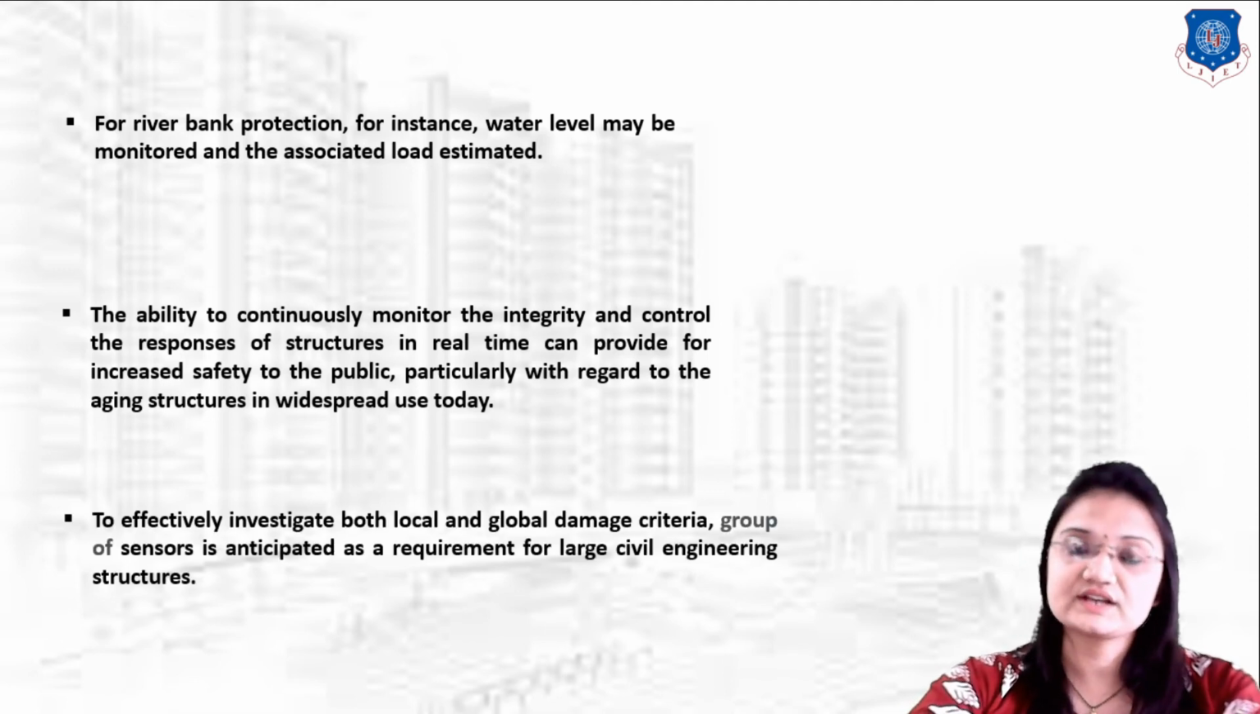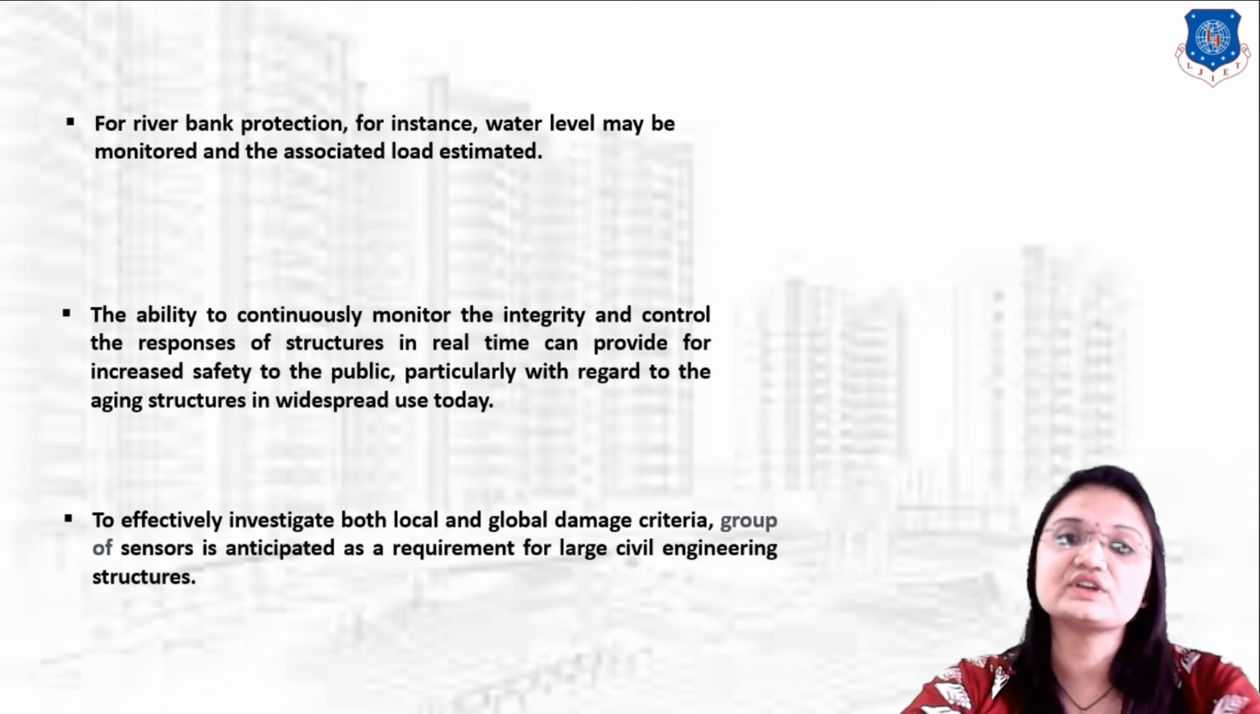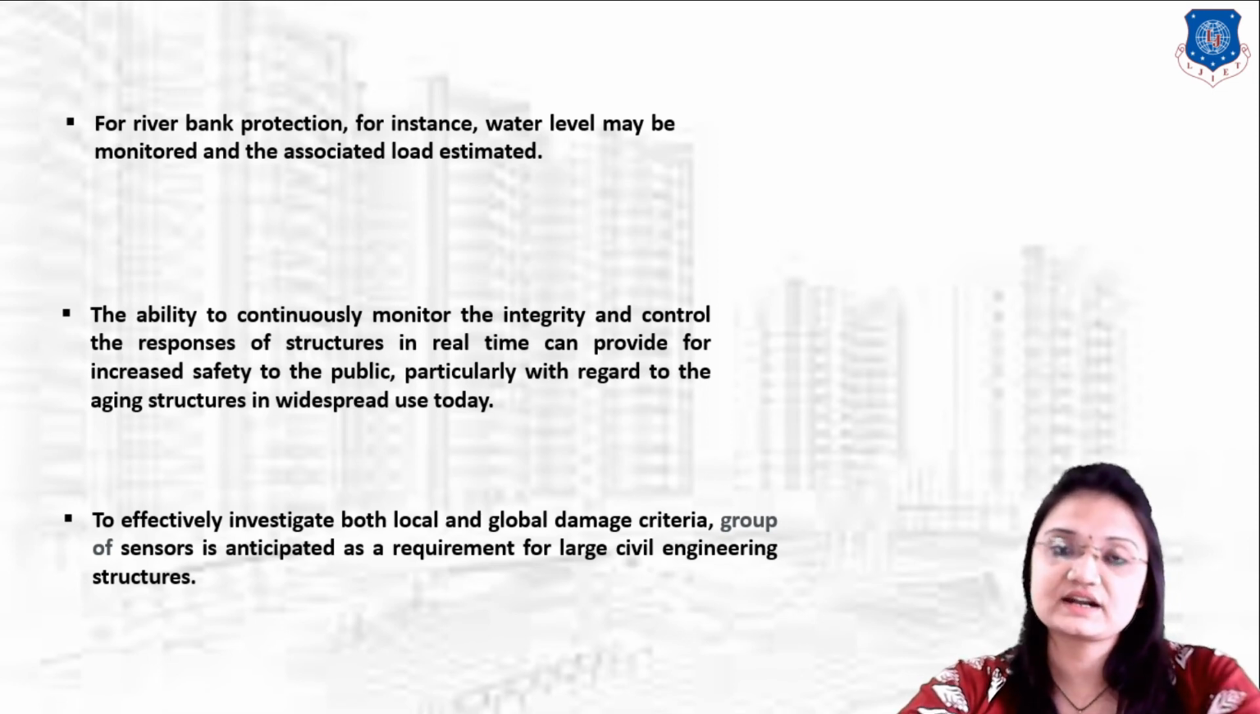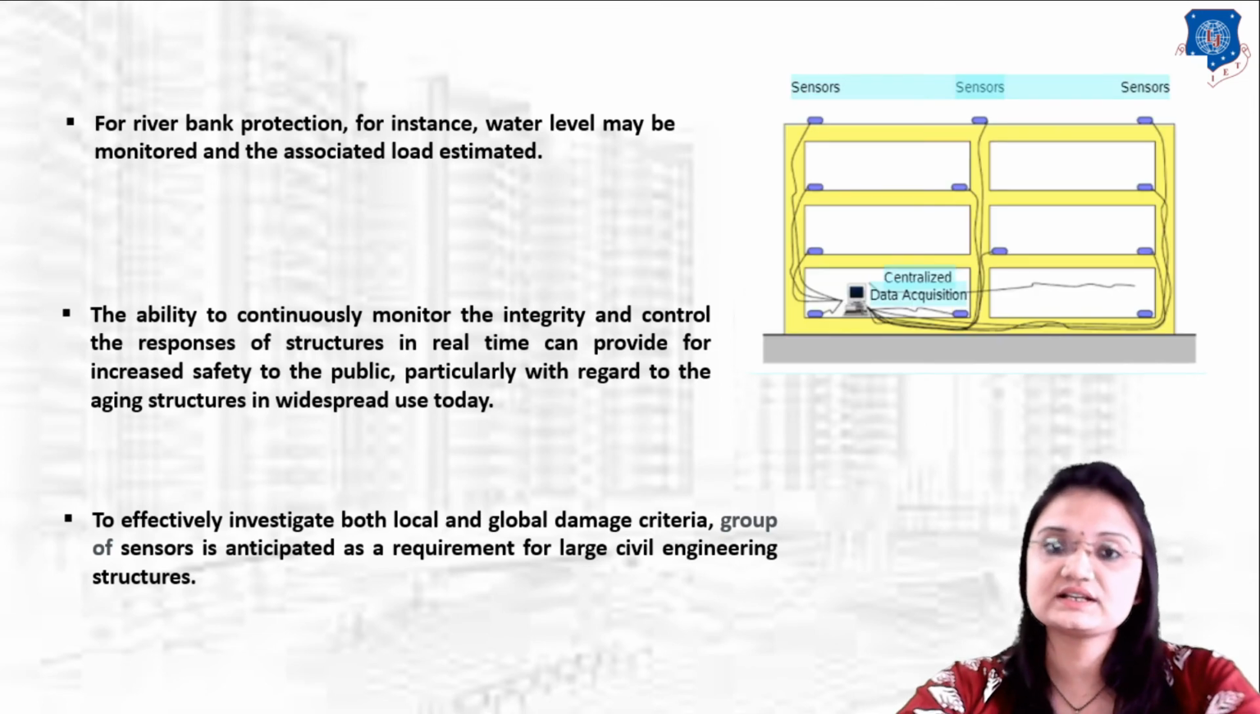Next is to effectively investigate both local and global damage criteria. At that time we have to use a group of sensors. A group of sensors is required in civil engineering for this investigation purpose. So at that time we can use permanently installed sensors. You can clearly see in this image that this one is a building structure.